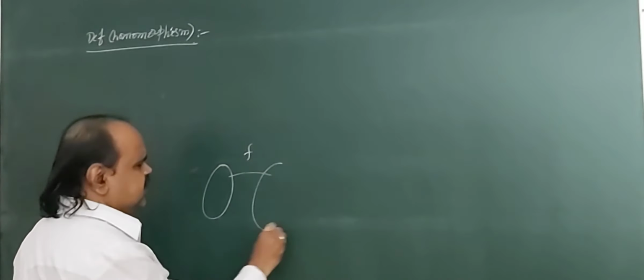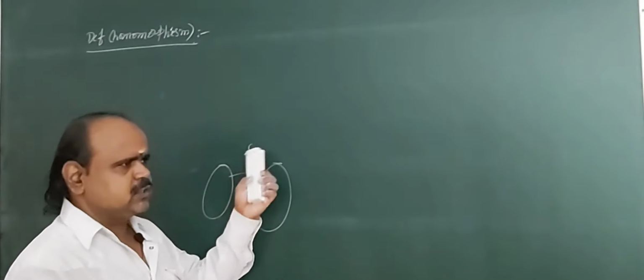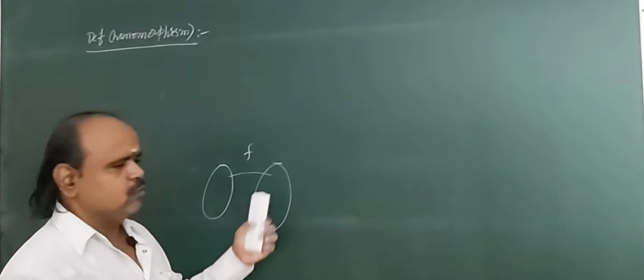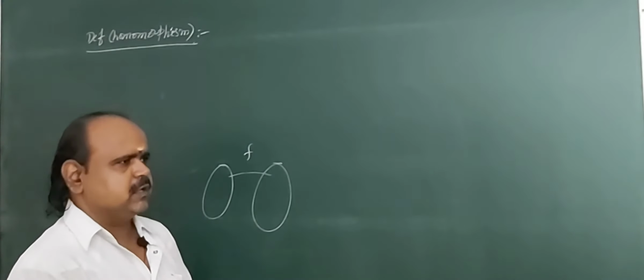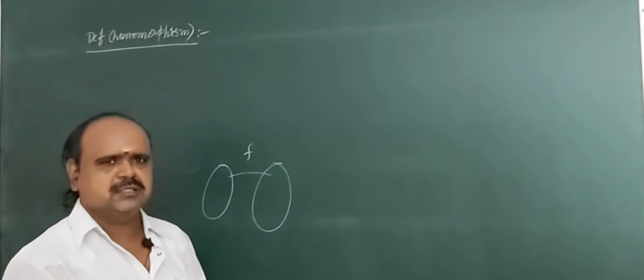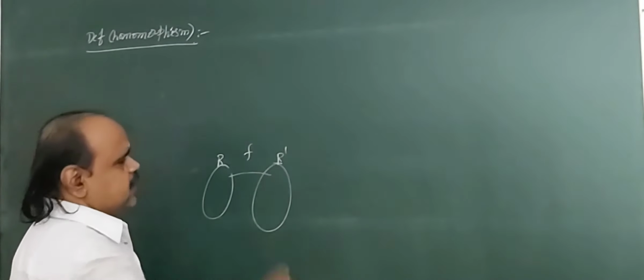Generally, if you want to define a function, the function must have two sets. What are they? Domain and codomain. Here we are discussing ring theory. We are taking both sets, domain and codomain, as rings. For example, capital R is a ring, R dash is another ring.